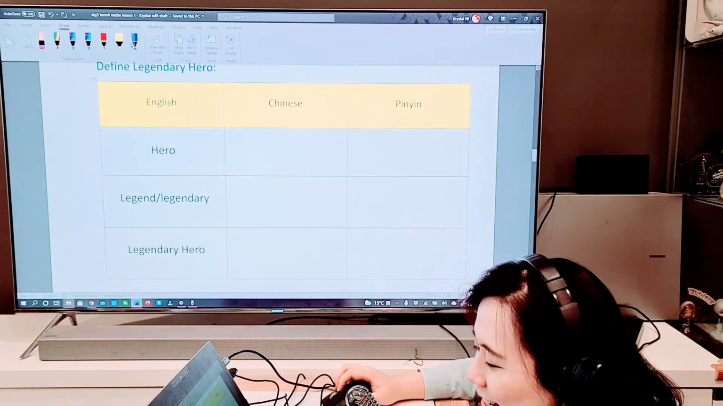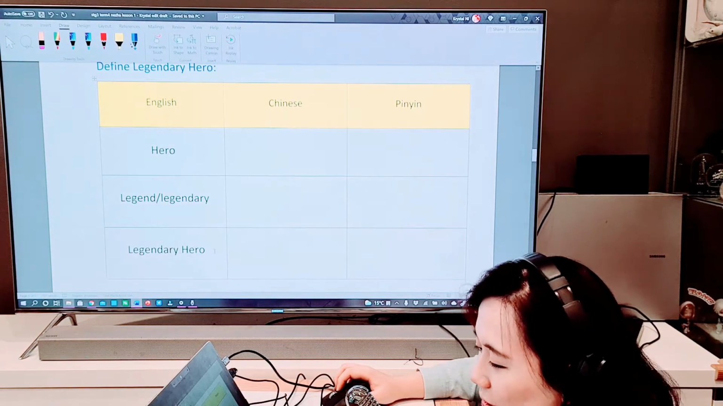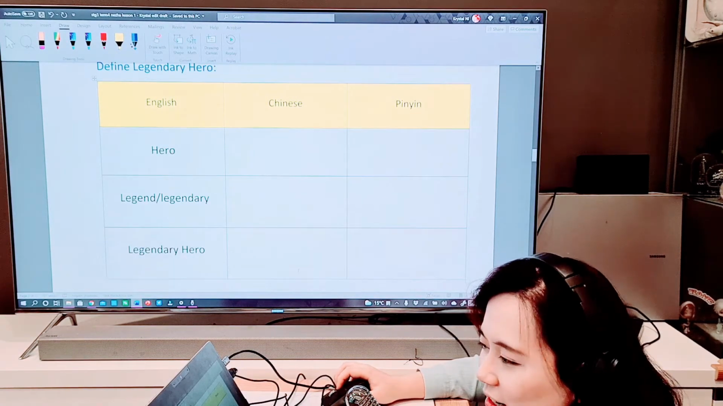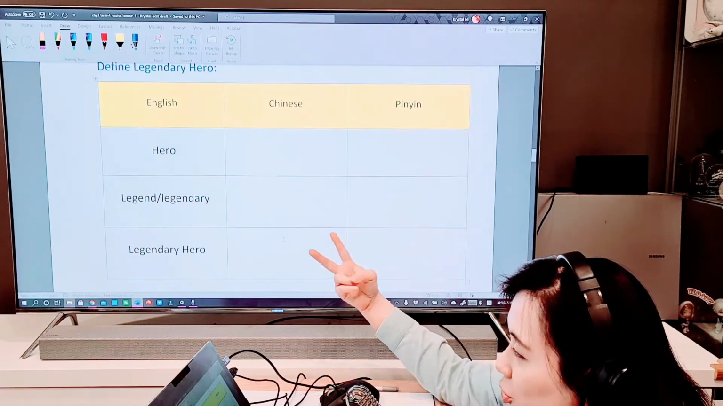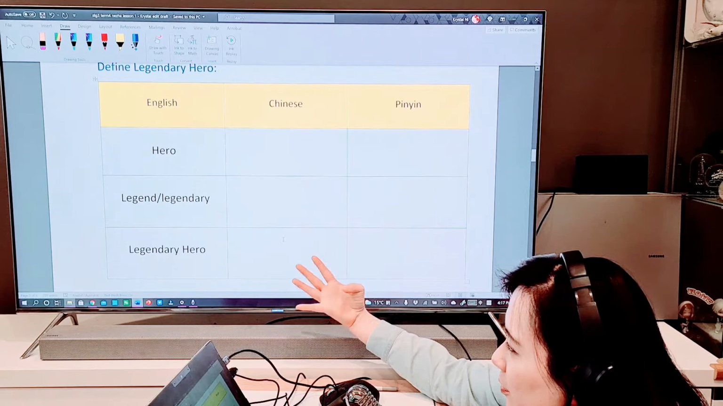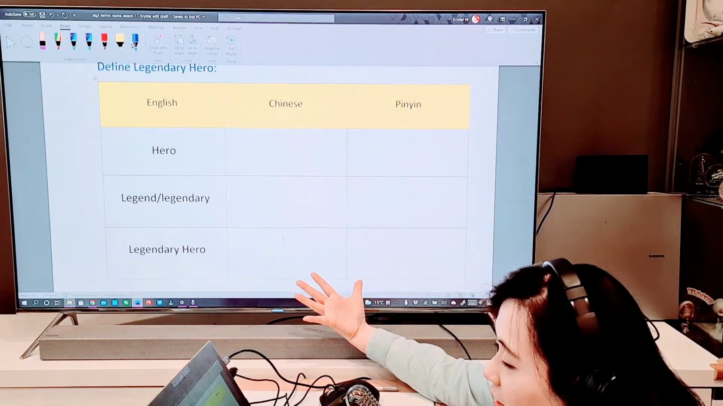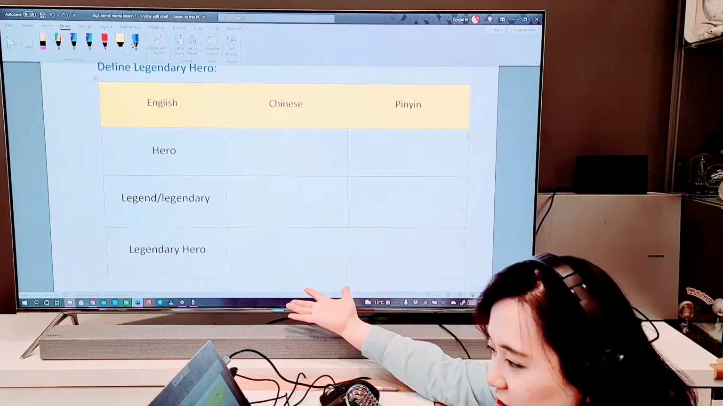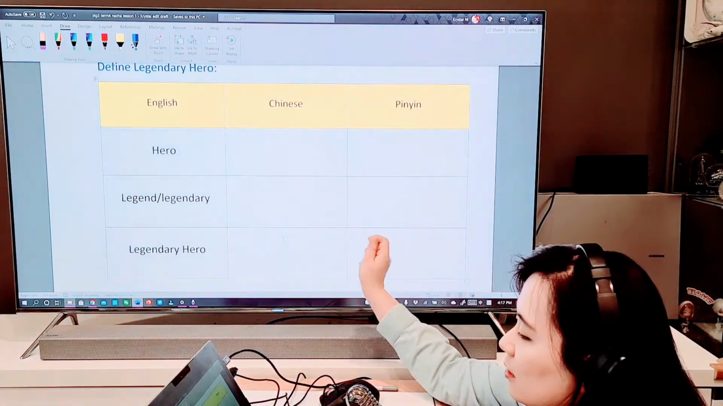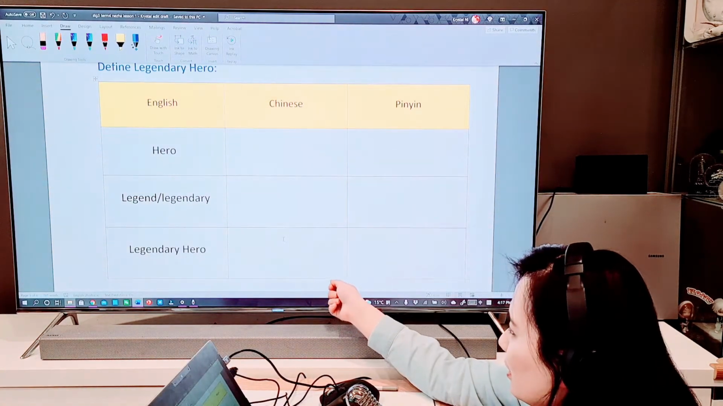The next one is legendary hero. What is the Chinese word? It doesn't necessarily have to be 2 words. It might be 3 or 4 or 5 even. So have a look. What does it say on your dictionary? Copy the words down. Write the pinyin in the next column.